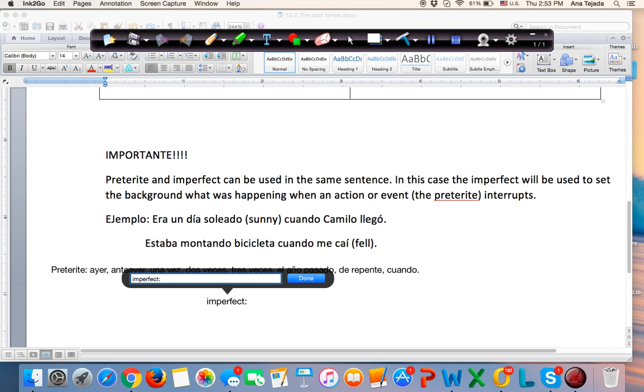For the imperfect, we have words that imply something that happened more than once, or when we're talking about your past.